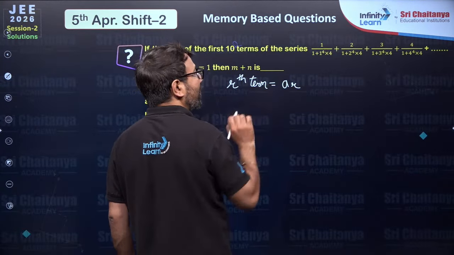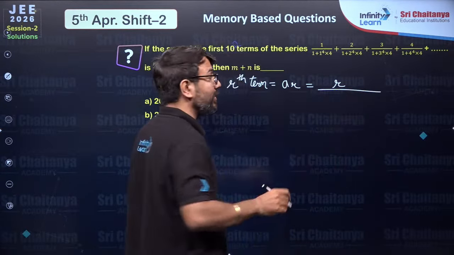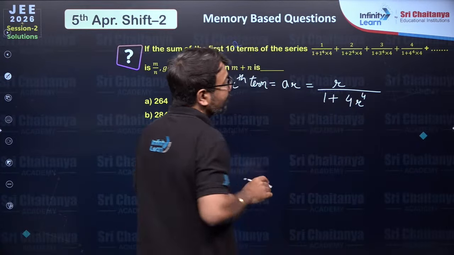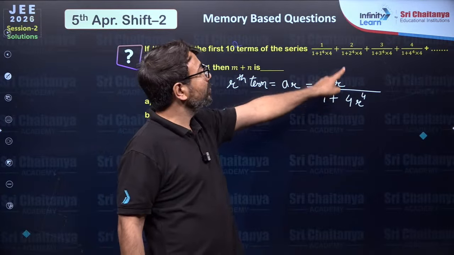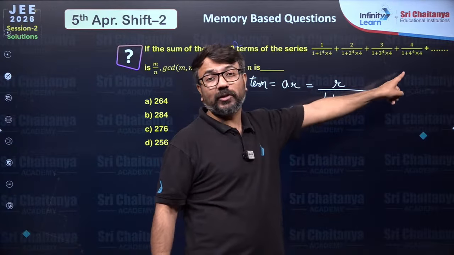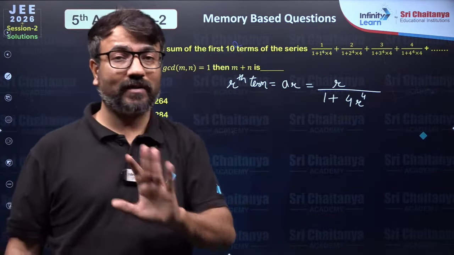If you have to find the rth term, in the numerator there will be r. However, in the denominator it will be 1 plus 4 times r power 4. Can you see that? If you put r value 1, you'll get this term. If you put r value 2, you'll get this term. If you put r value 3, you'll get this term. If you put r value 4, you'll get this term. So you have got the rth term just by observation.